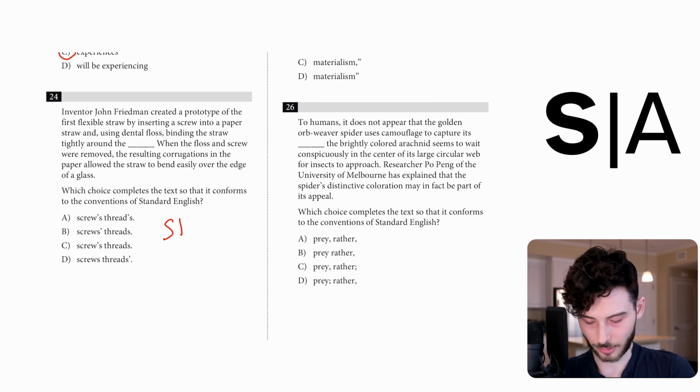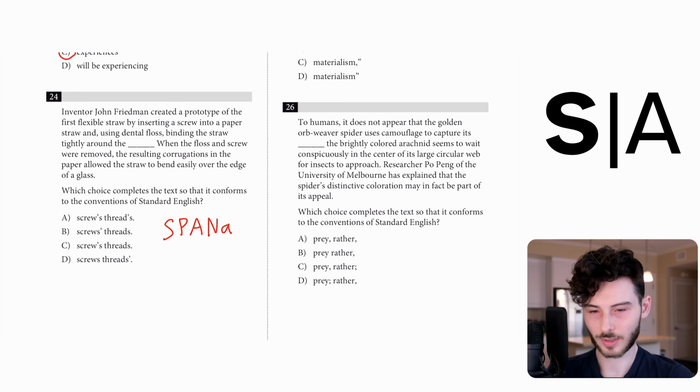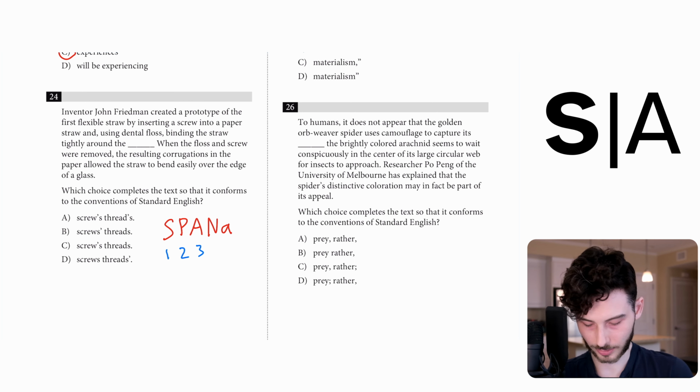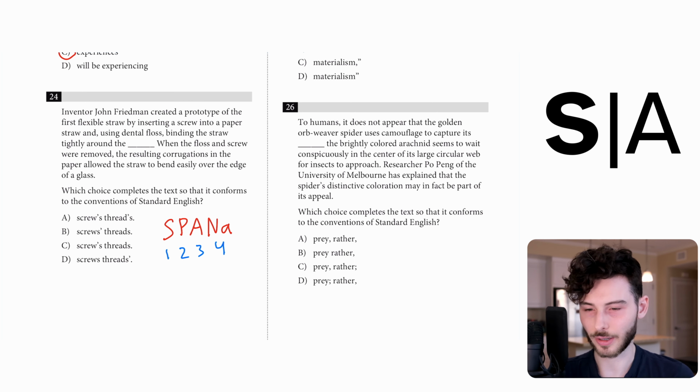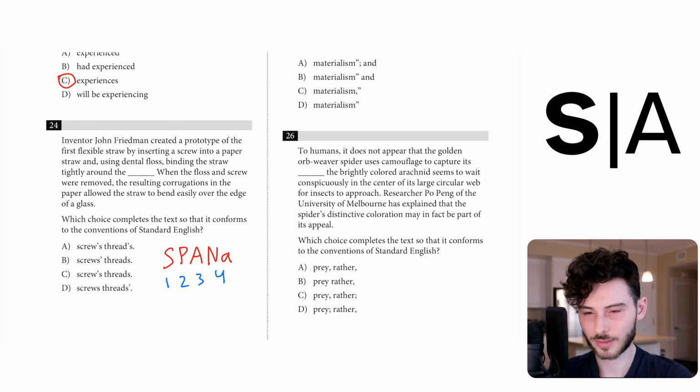24. This is a spanna question. In case you forgot, spanna is singular, possessive, apostrophe, no apostrophe. Those make up 4 options. The NA with the lowercase a is just one option that stands for no apostrophe. We need to figure out what we need in terms of singular, possessive, apostrophe, and no apostrophe. In this case, because we're dealing with the object at the end, it cannot be a subject-verb agreement question. That means this is essentially a pronoun question because we're figuring out the original noun and matching with singular or plural. If you look farther up in the passage, screw is singular, which means that we need a singular option for screw. That removes B and D.